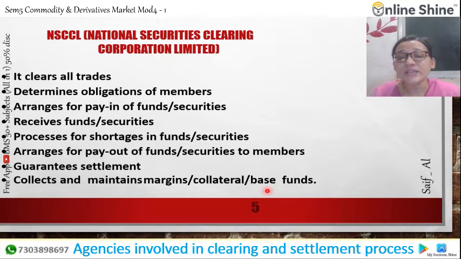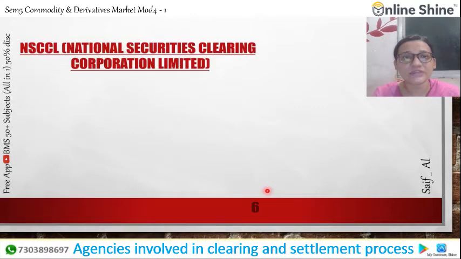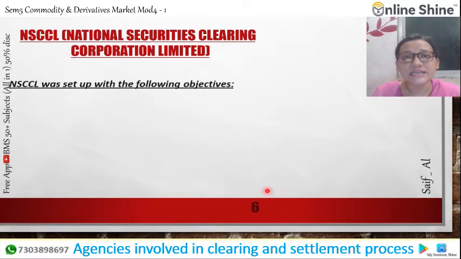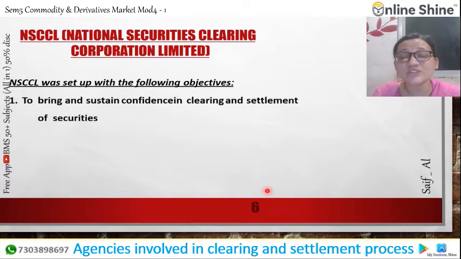Collateral means what? If they are not in a position to pay, then instead of paying, they have to reserve some property by pledging a security, or we can say a fixed fund. And here are some objectives of the National Securities Clearing Corporation Limited.